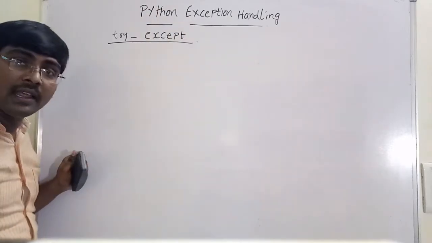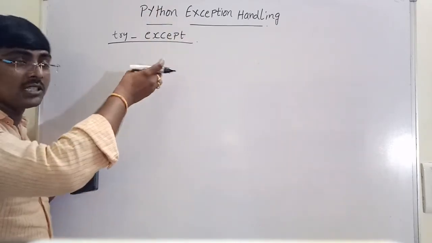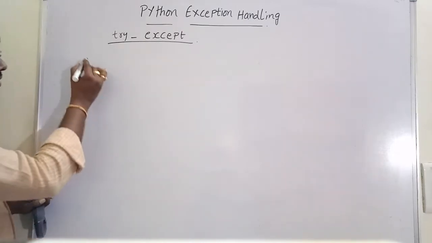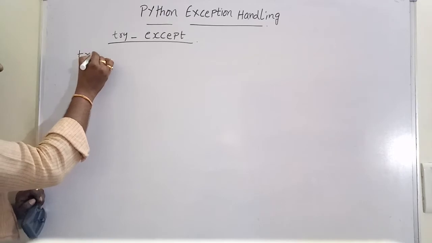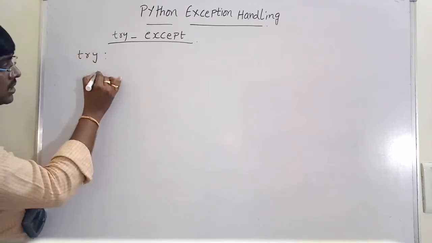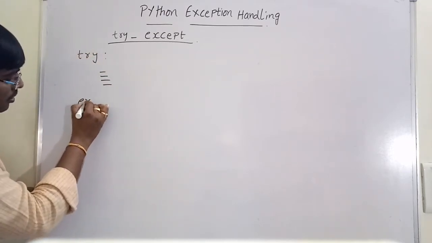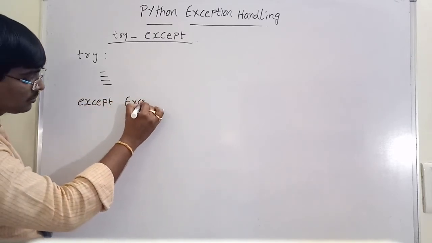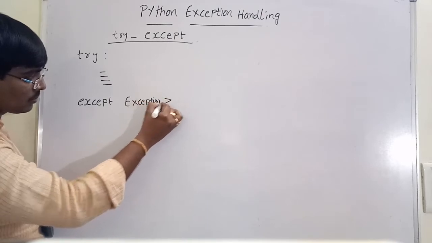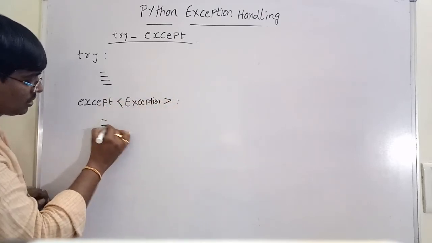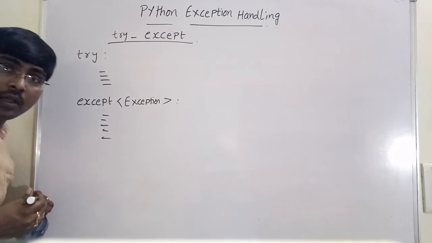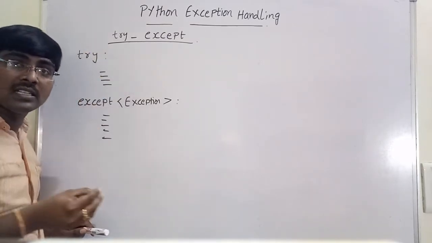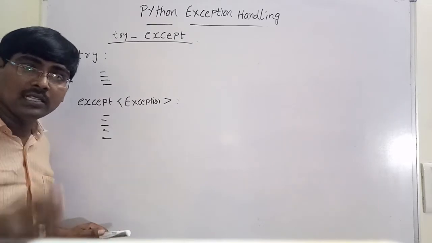The syntax is simply try colon, some block of code, except, here some exception, colon, some block of code. The syntax is first the try block, which holds the suspicious code that may cause an exception.